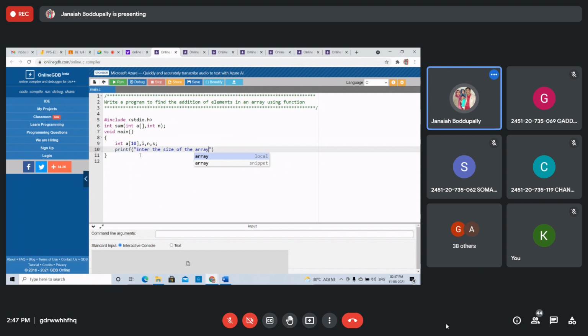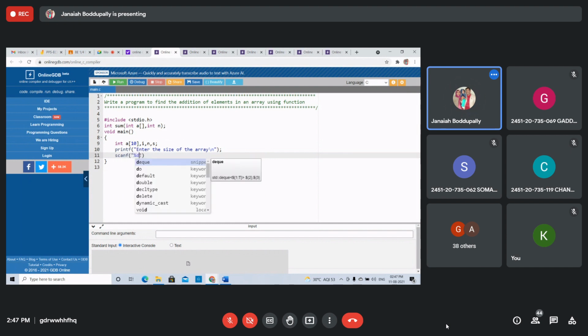Then scanf, percent d, ampersand of n. That's it.